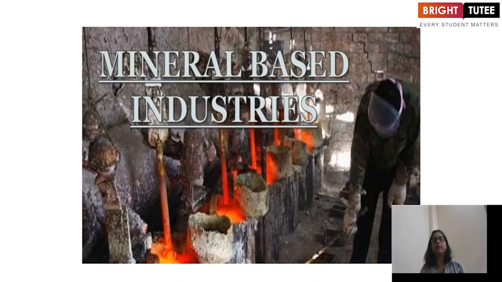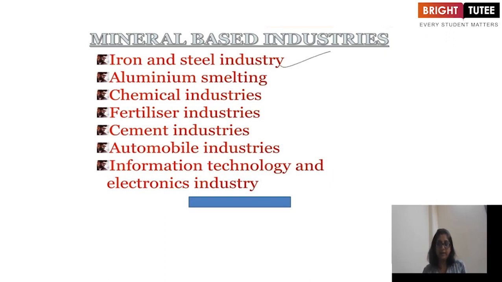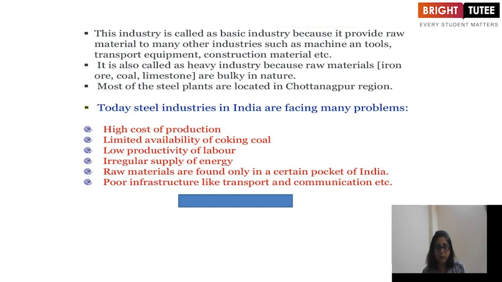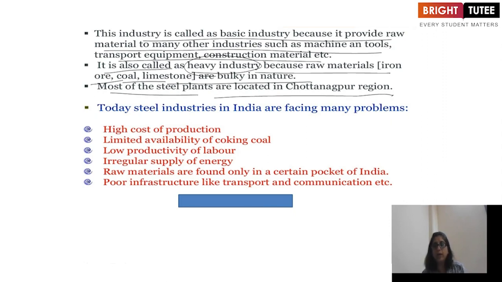Now, what are mineral based industries? Iron and steel, aluminium smelting, chemical industry, fertilizer, cement, automobile, information technology and electronics industry. Now first of all, let's do the iron and steel industry. The industry is called a basic industry because it provides raw material to many other industries such as machine and tool and transport equipment, construction material, etc. It is also called a heavy industry because raw materials, iron ore, coal, limestone are bulky in nature, and most of the steel plants are located in the Chota Nagpur region.